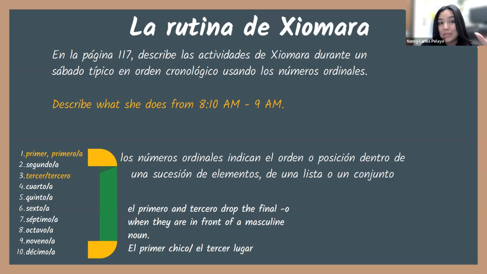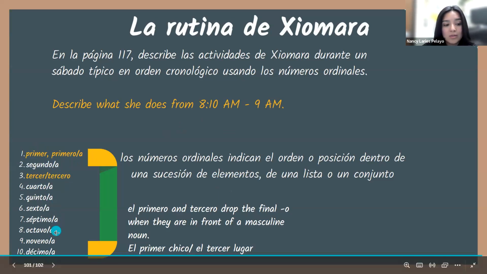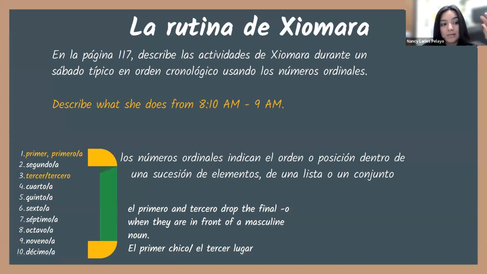In this case, since we are describing the routines, right, we always say, I first do this, I second, my third, like steps, right? First, second, third. Entonces, es lo que hacemos y usamos los números ordinales. Entonces, tenemos el primer o primero, primera, segundo, segunda, tercero, tercer, cuarto, cuarta, quinta, sexta, séptima, octava, novena, y décimo o décima, right? And again, you see that because it just depends on the gender, see?